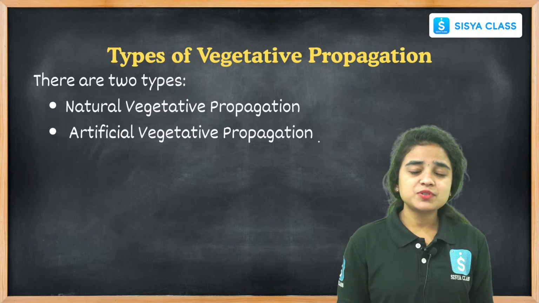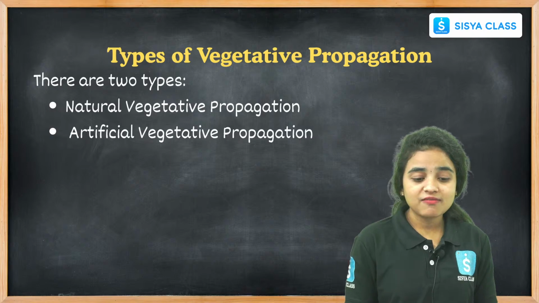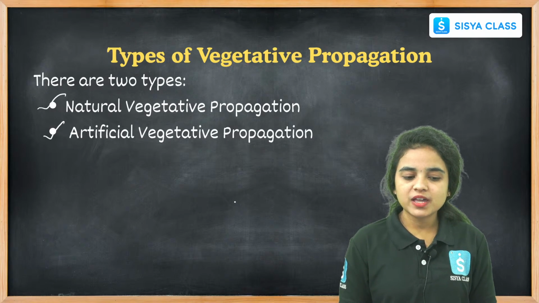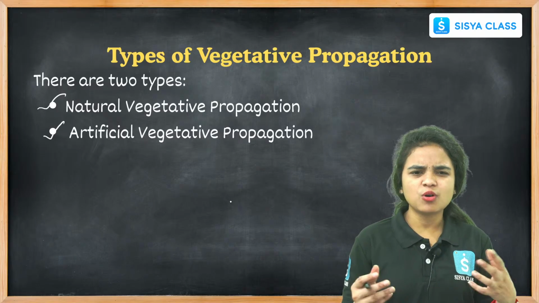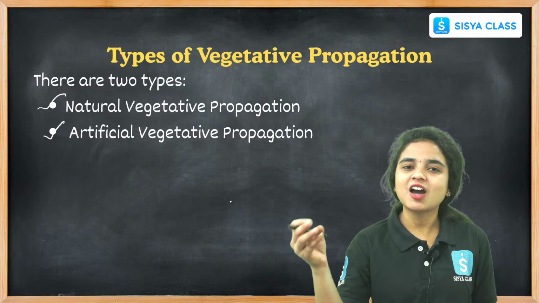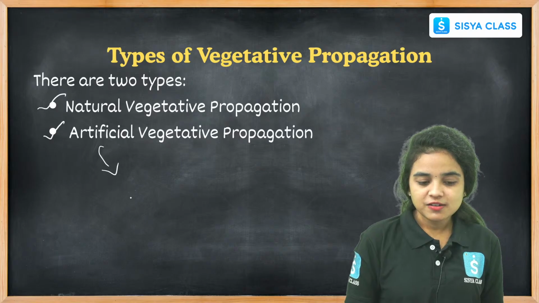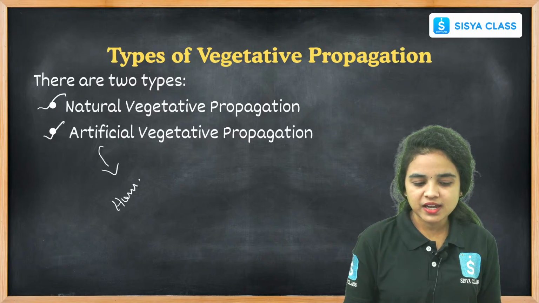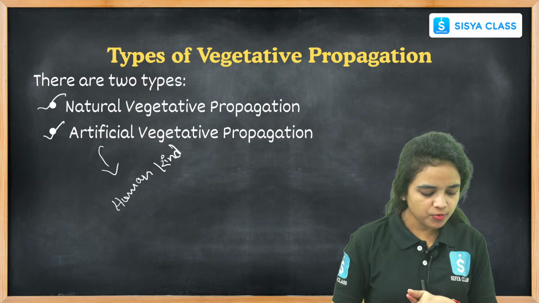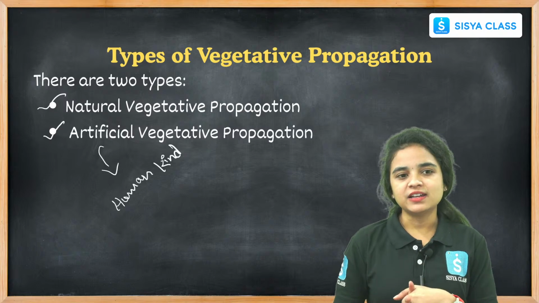Let us see the types of vegetative propagation. There are two different types of vegetative propagation. What are they? One is natural, another one is artificial. We can already differentiate the two. Natural things happen in a natural way without involvement of humankind. But in the artificial, there is an involvement of humankind, right, students? There is involvement of humankind in the artificial vegetative propagation, but in natural, there is no involvement of humankind.